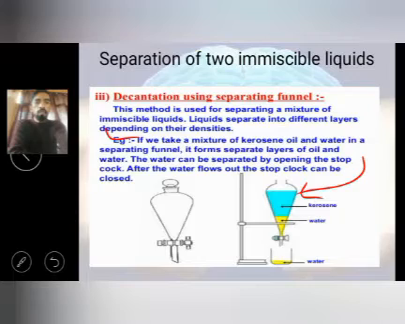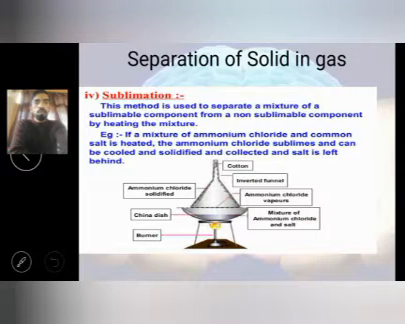Kerosene will be on the top and water will be on the bottom. Reason: kerosene has less density, water has more density. This practical I am going to share with you with the help of one activity also, so you can perform this at home. The fourth type of separation is sublimation.